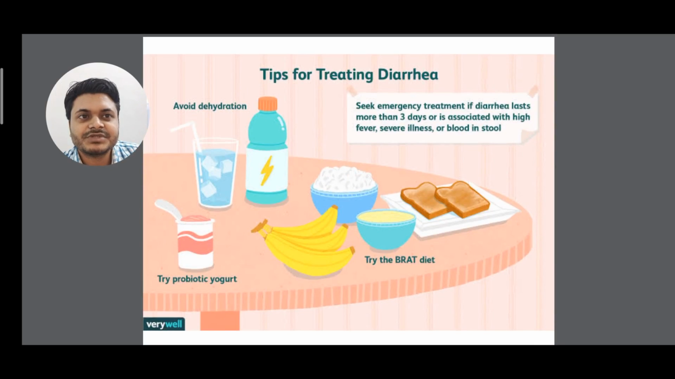Next, what are the tips for treating diarrhea? First, avoid dehydration. Try probiotic yogurt. Try the BRAT diet. Seek emergency treatment if diarrhea lasts more than 3 days or is associated with high fever, severe illness, or blood in stool.